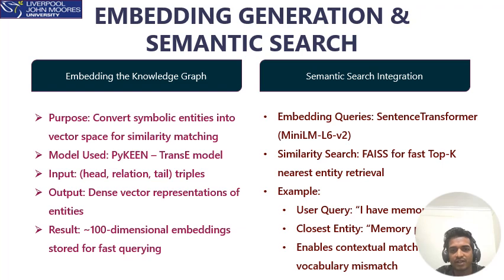One major advantage of this semantic approach is flexibility. Even if the user says "feeling disoriented," which may not directly match "dizziness," our model can still understand the contextual similarity between the user query and the embeddings present in the knowledge graph and return the right node. In short, this setup enables our QA system to move beyond exact keyword matching and use contextual embeddings for accurate and intelligent entity linking. This makes our search both intelligent and explainable, forming a key link between the natural language input and structured medical language.